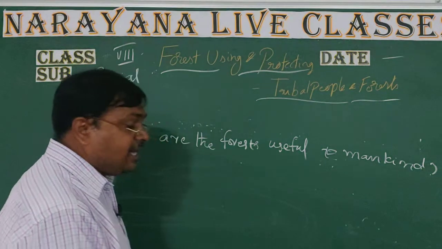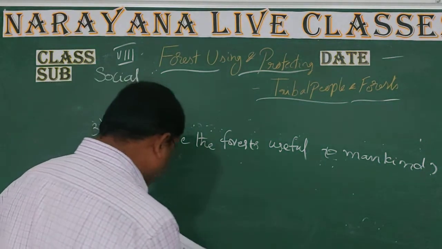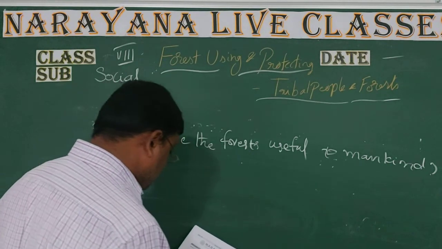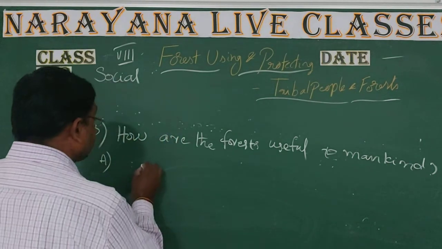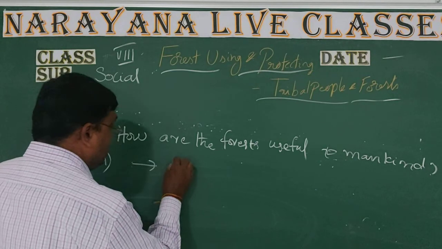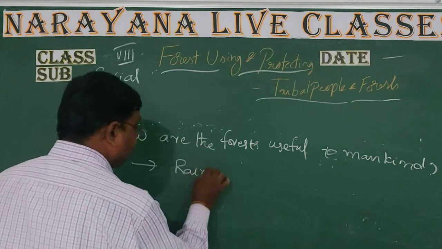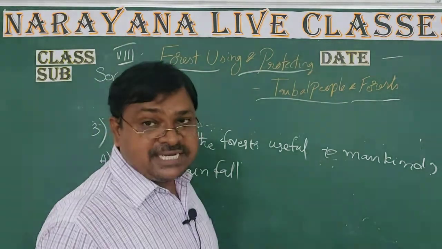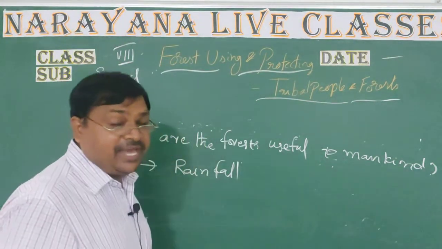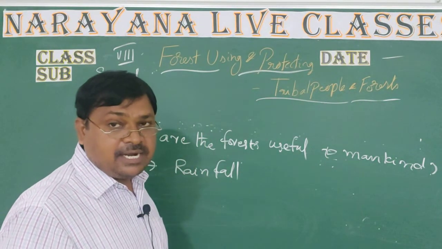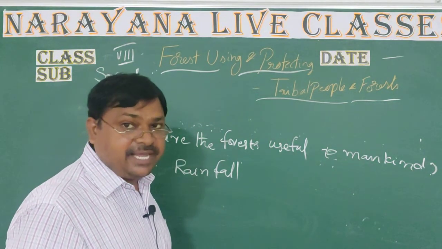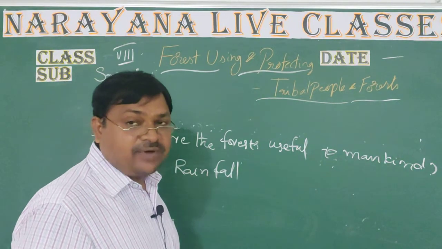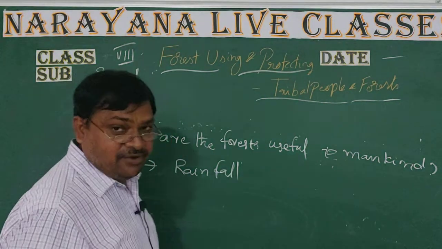As per our lesson, we are collecting different types of forest products. Not only products, it is giving the rainfall. Where most of the rainfall occurs, where the thick forest is there, it completely absorbs the clouds. That's why it receives more rainfall.